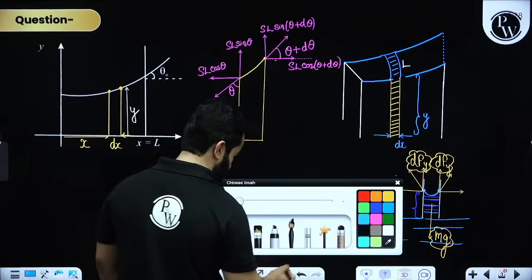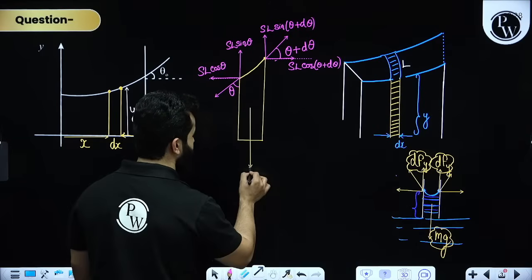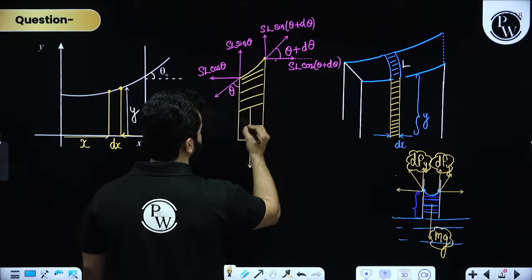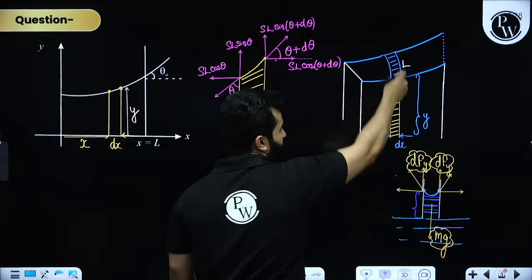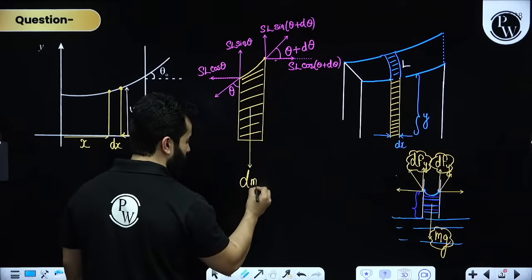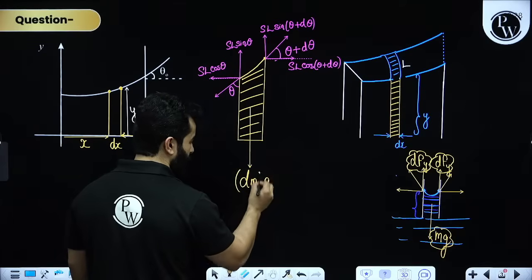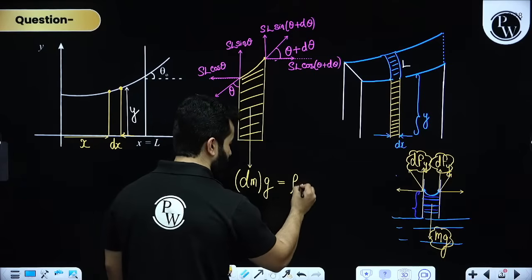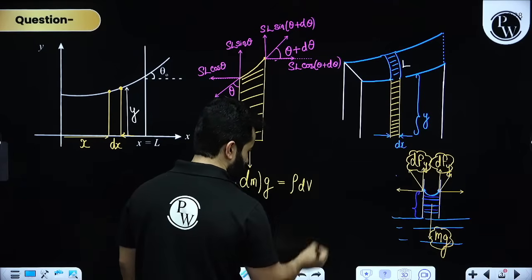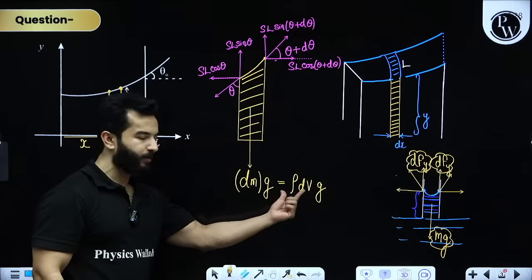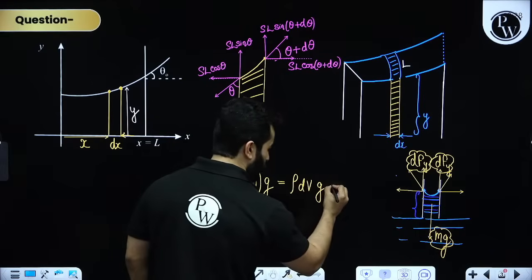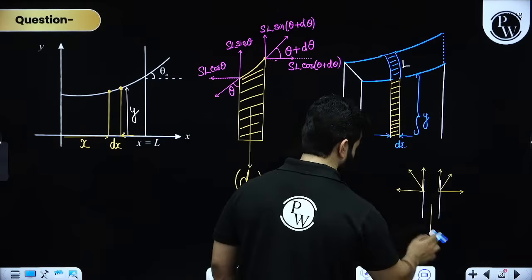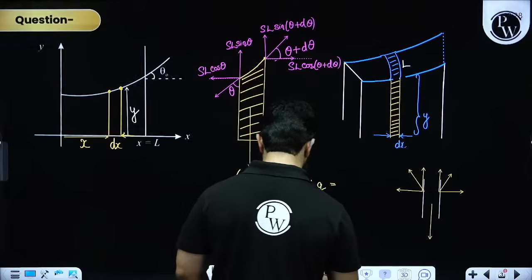And let's say the entire mass of this liquid is dm. Hopefully you can understand, this is the element. Let's suppose this is dm, so the force will be dm multiplied by g. My dear friends, small mass can be written as density multiplied by small volume, and again volume can be written as, hopefully you don't have any doubt in this diagram, right? I have just used this for the explanation part.